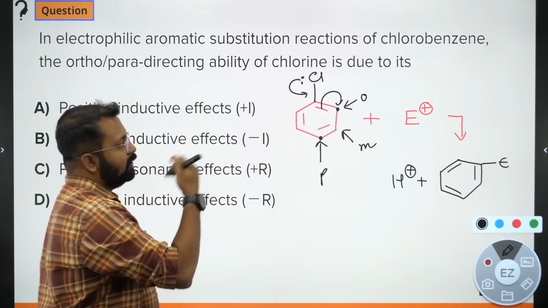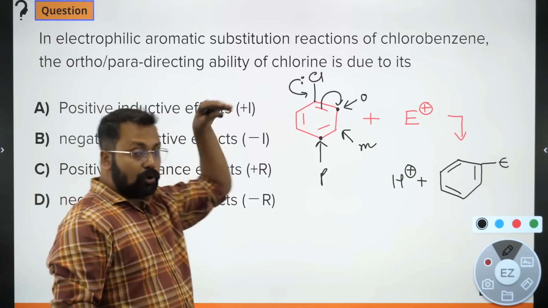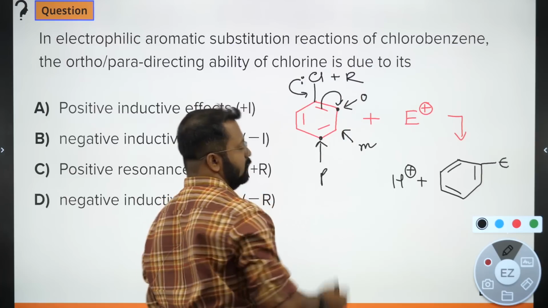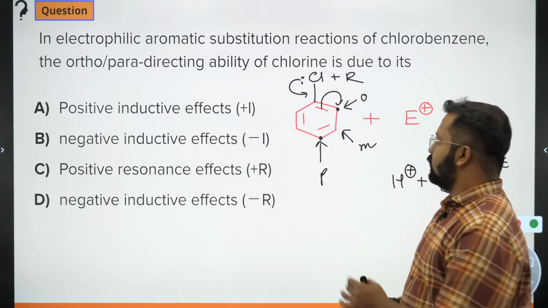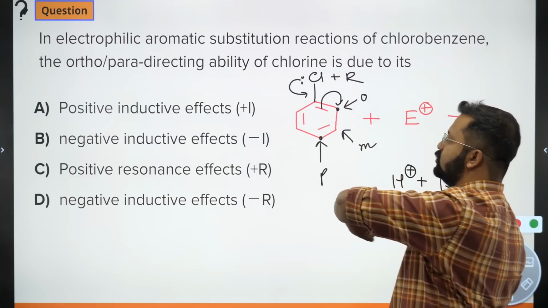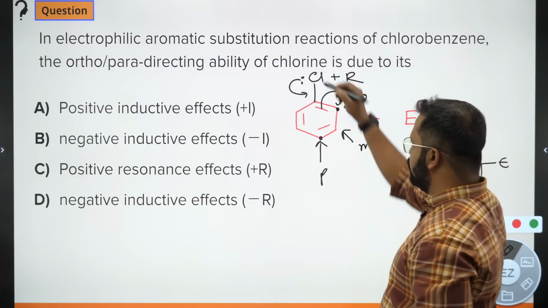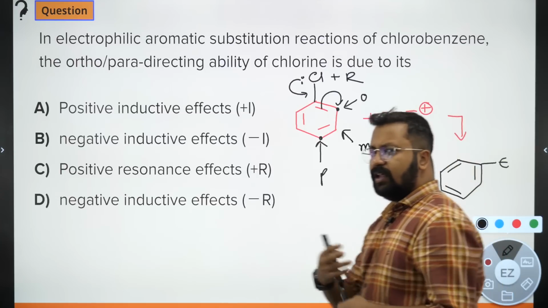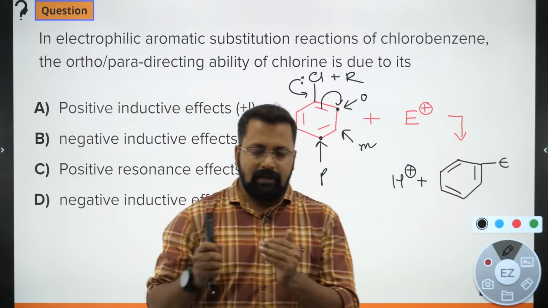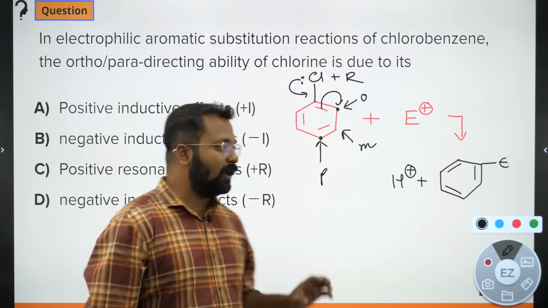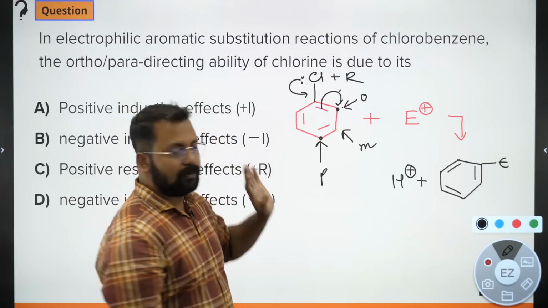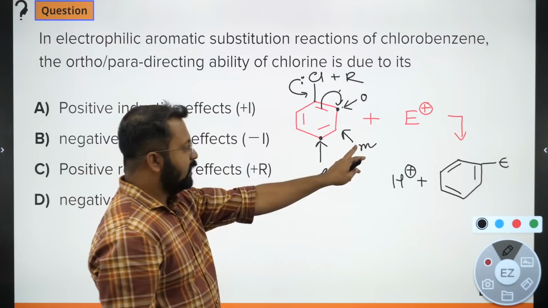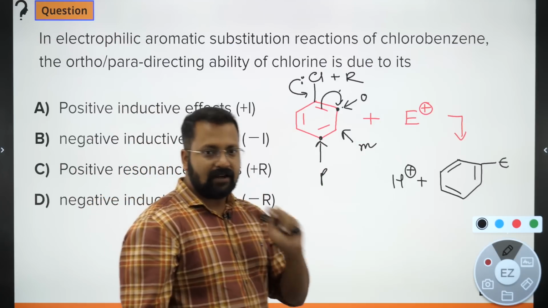If I look at the ability of chlorine to donate electrons by plus R effect, then it will increase the electron density at ortho and para position with respect to the meta position. अब इसको रेजोनेंस करा के देखोगे तो यहाँ पे नेगेटिव चार्ज आएगा, यहाँ पे नेगेटिव चार्ज आएगा, and that will increase the tendency of the electrophile to go to these 2 positions. मेटा पे होता नहीं है, आप रेजोनेंस करोगे, you will not find a canonical structure in which meta will get a negative charge.